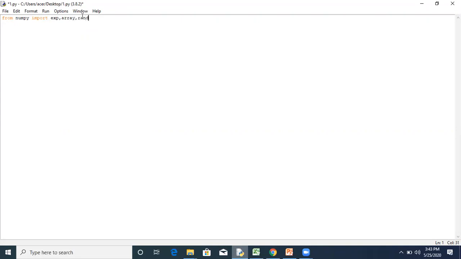To generate random numbers, we use random. And to get the product of matrices, we are using the dot class for matrix multiplication or matrix dot product.